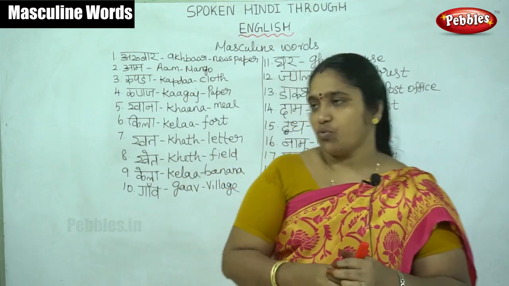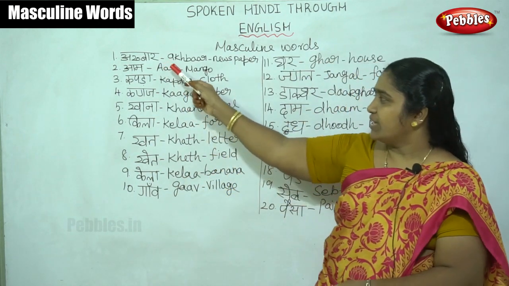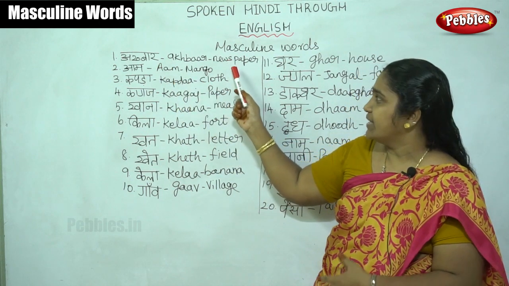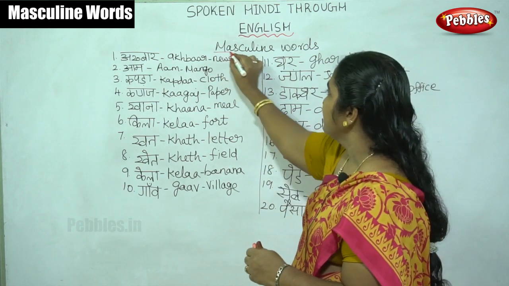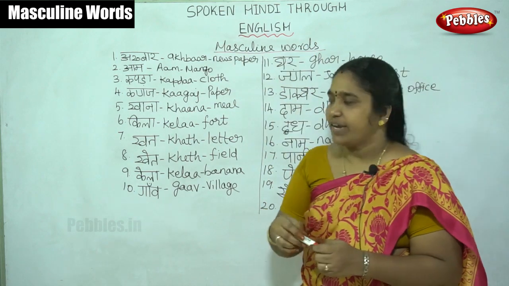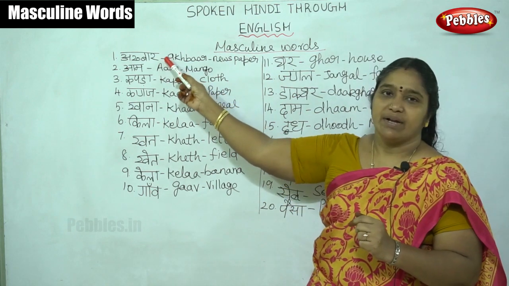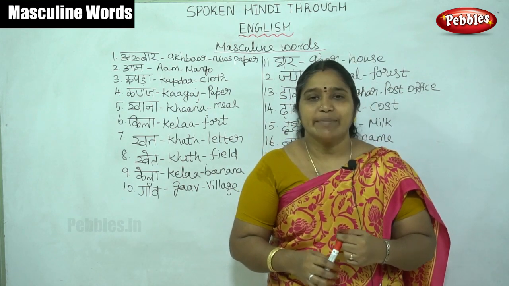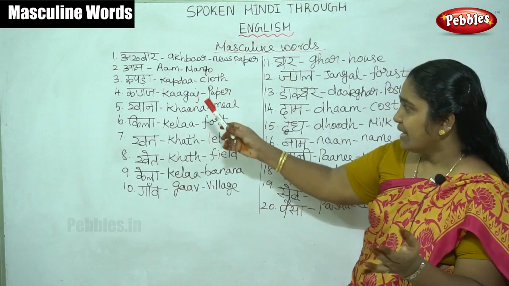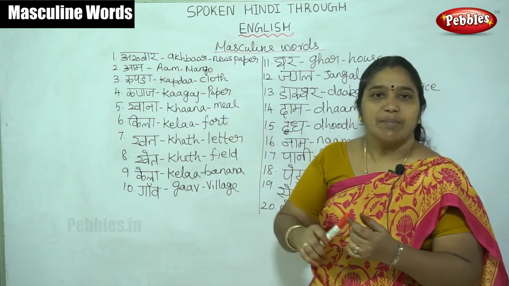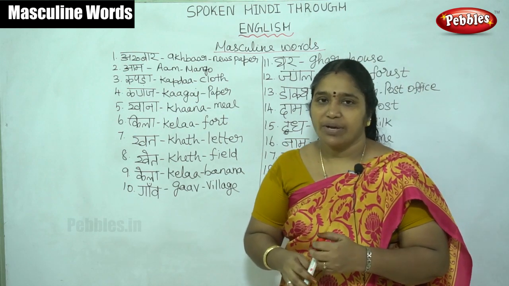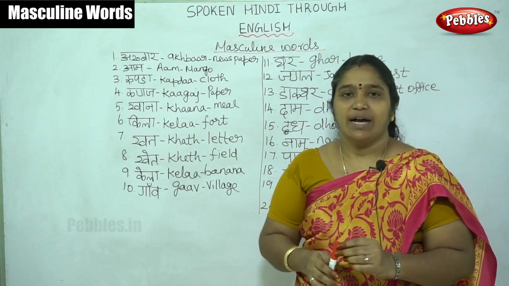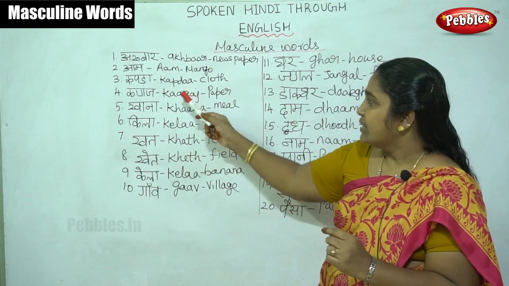Now the first one is Akhbar. It is a non-living thing. Akhbar means newspaper. It comes under the masculine gender. Okay, Akhbar, newspaper. मैं हर रोज अखबार पढ़ रहा हूँ. Daily I am reading the newspaper. Like that. Here, Aam means mango. Mango is a fruit, you know. Aam, mango. मुझे आम बहुत पसंद है. I like mangoes.